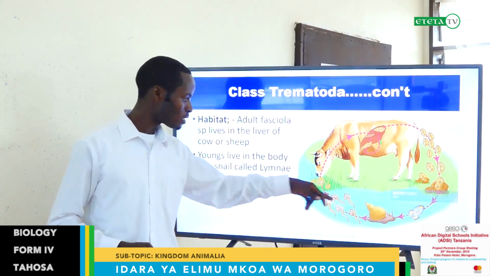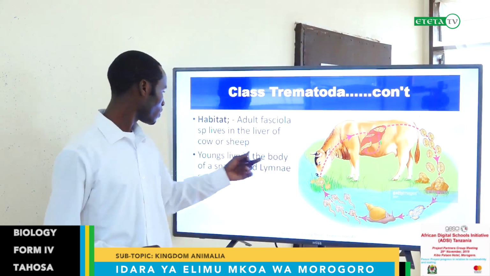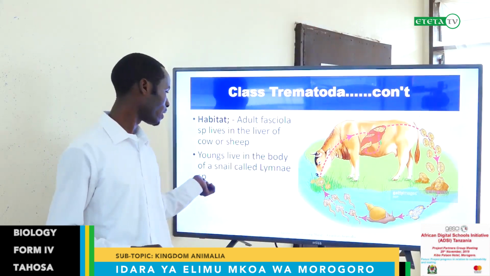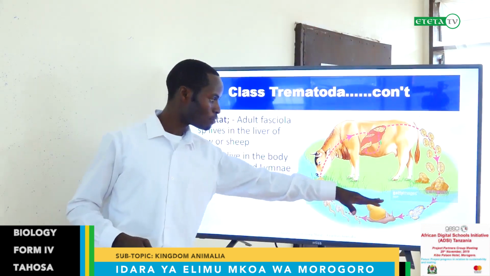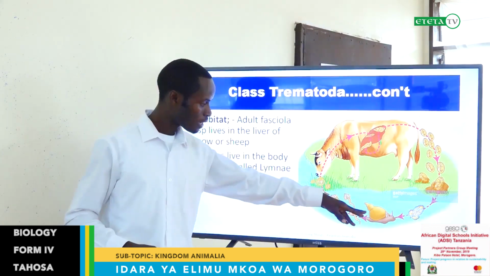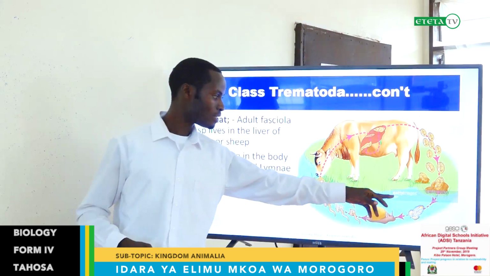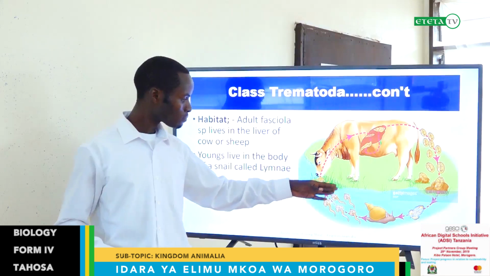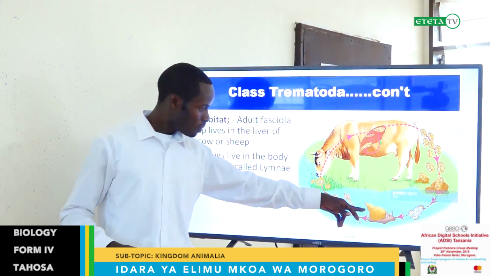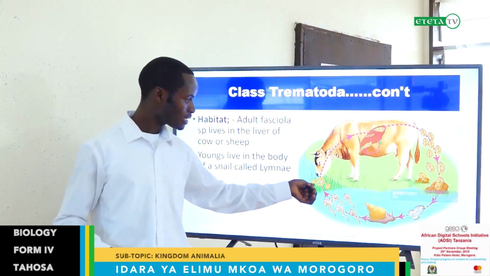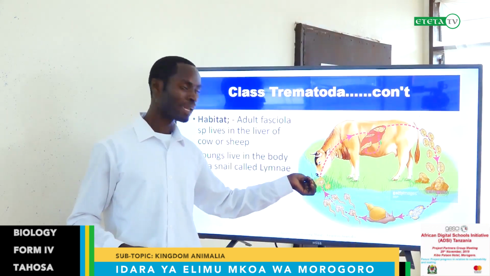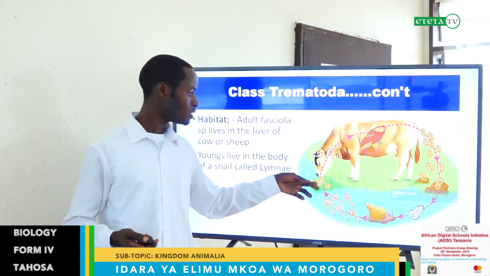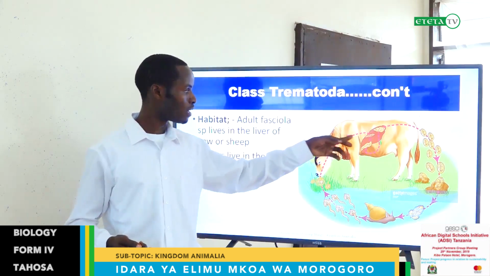Around here there is an aquatic environment, and outside, these organisms, when they are still young, live in the body of a snail called Lymnaea species. This is a snail found in water swamps, and this kind of snail carries the eggs of liver flukes. These eggs come out from this snail and attach to the grasses, and then they can be taken by cattle, sheep or cow when obtaining food, and then migrate to their liver.